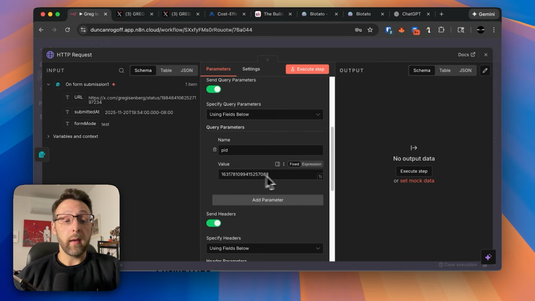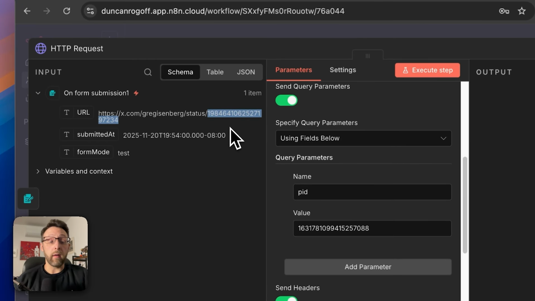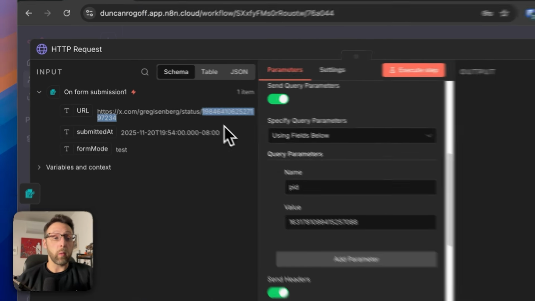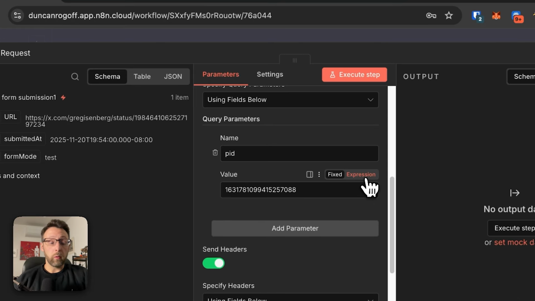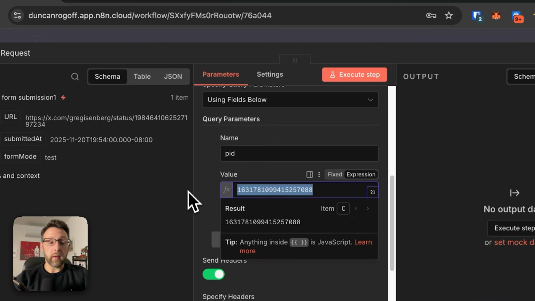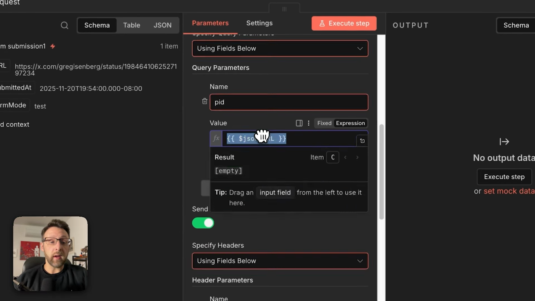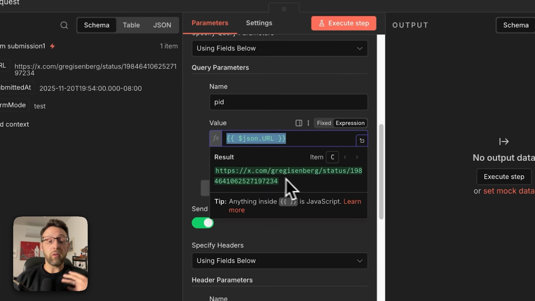The other thing here is we need this value, and you can see that this is the value coming at the end of the tweet, right? So this is basically the tweet ID. We just need to make sure we can extract this. And so what we want to do is switch this field to expression. I'm going to delete this. And if we drag this in here, this is a great start, but you can see it's bringing in the whole URL.